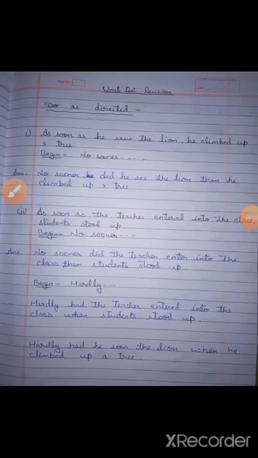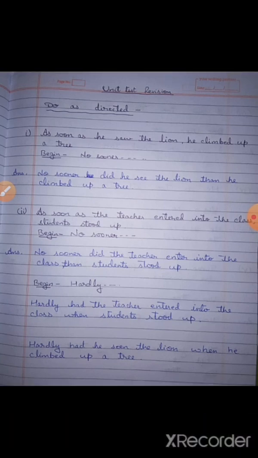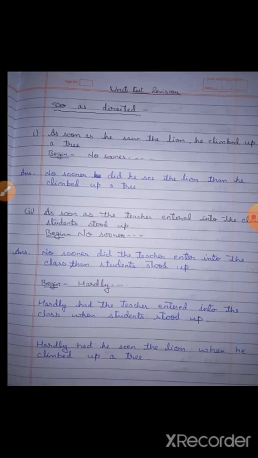Hello dear children, today we shall have our grammar class and we shall revise the English first portion that I have given in the unit test. Okay, in English grammar I have given you do as directed.